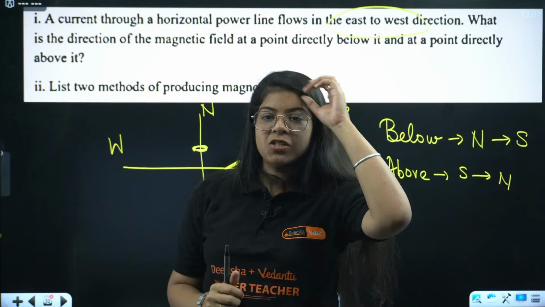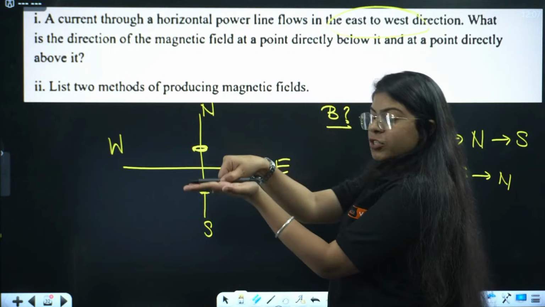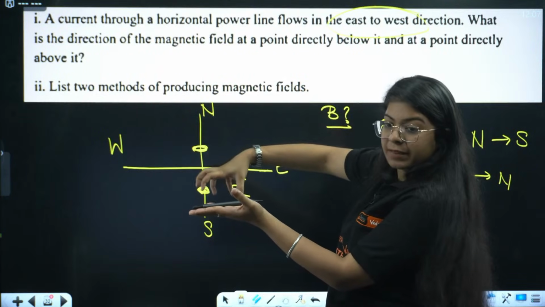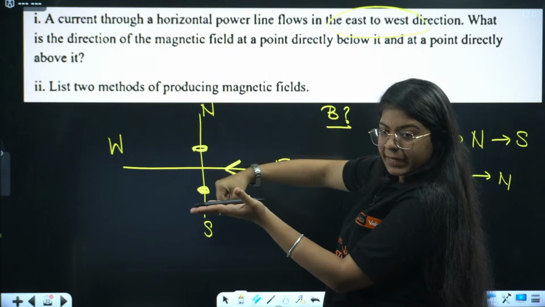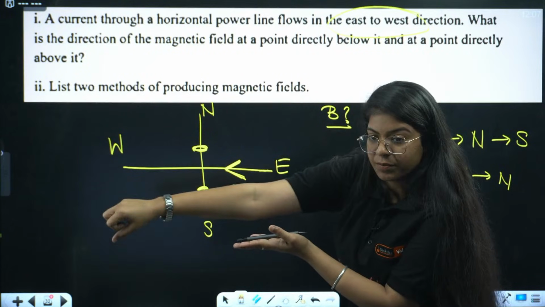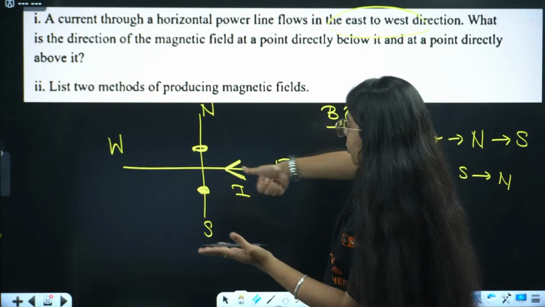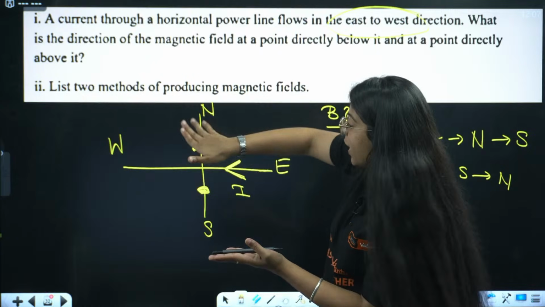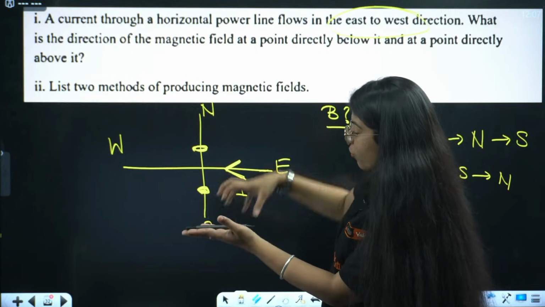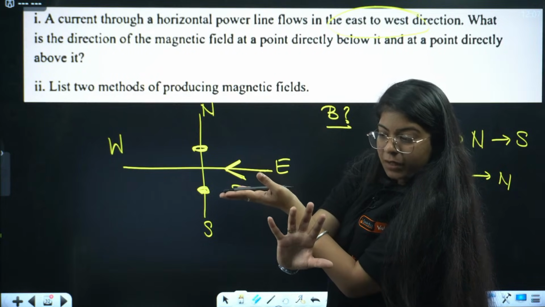Okay, Shivani, Sharma ji, listen to me. Now, this is placed horizontally. So, this north is not above. It is behind. The north is behind. So, this is north, this is south, this is east, this is west. So, when the thumb is pointing in the direction of current, the curling of fingers below the wire goes from north to south. Understood, everyone?